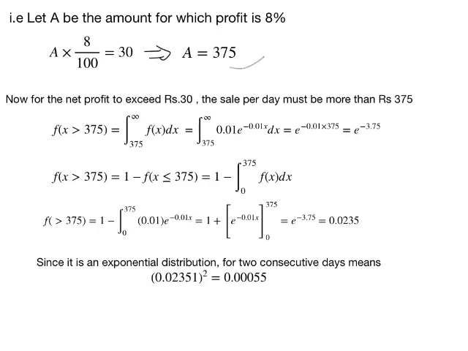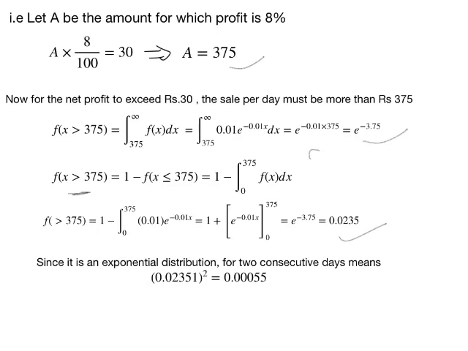Now, for the net profit to exceed rupees 30, the sale per day must be more than rupees 375. So the equation goes as P of x greater than 375. Applying the integral 375 to infinity and simplifying, I get this. Suppose you don't need the infinity as the limit, then you can go for the complement of P of x greater than 375. That's equal to 1 minus P of x less than or equal to 375. That is equal to 1 minus the integral from 0 to 375. Simplifying again, you get the same answer.